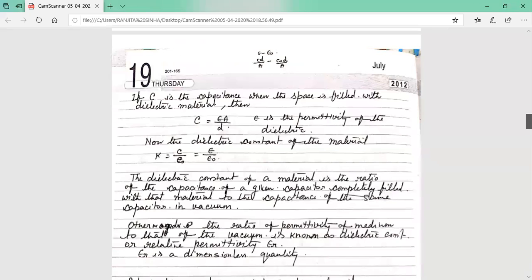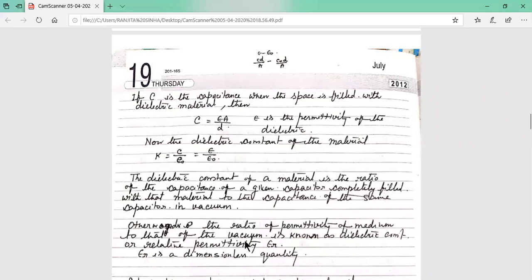So the dielectric constant of a material is the ratio of the capacitance of a given capacitor completely filled with that material to the capacitance of the same capacitor in vacuum. So this is the ratio of the two capacitances, when dielectric material is placed and when C0, that is vacuum, is in between the plates. It is also the ratio of the permittivity of the medium, epsilon by epsilon 0.